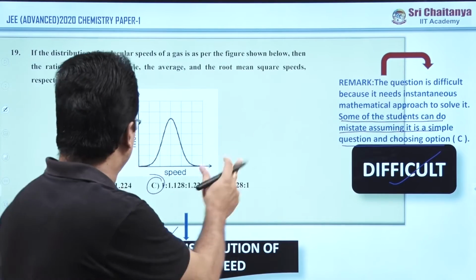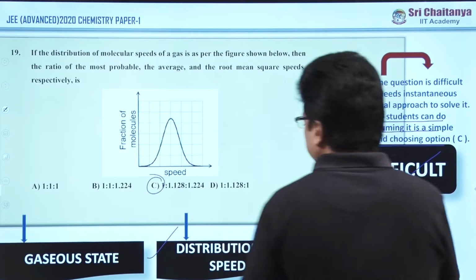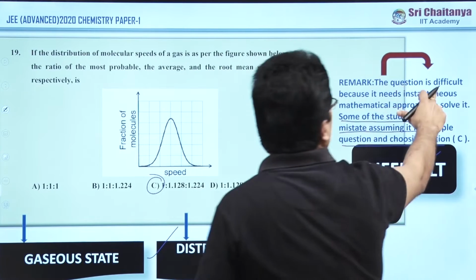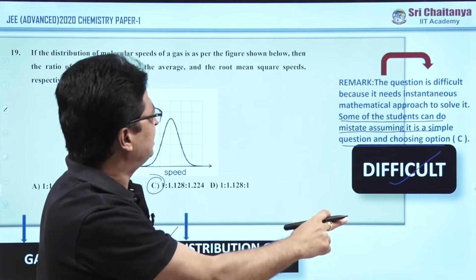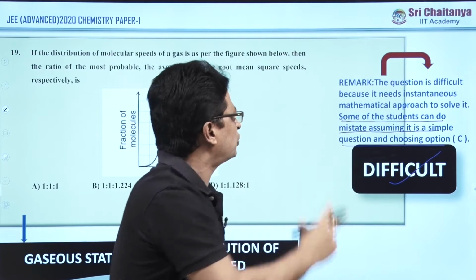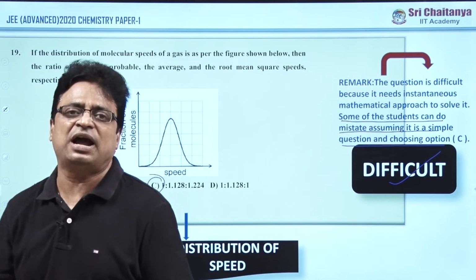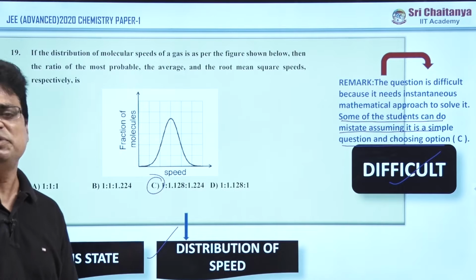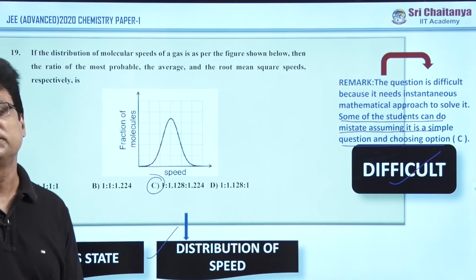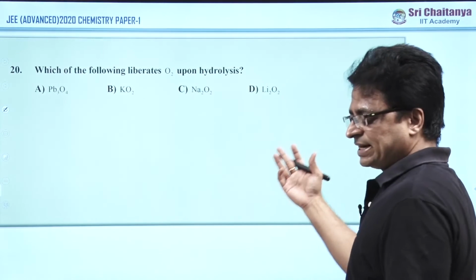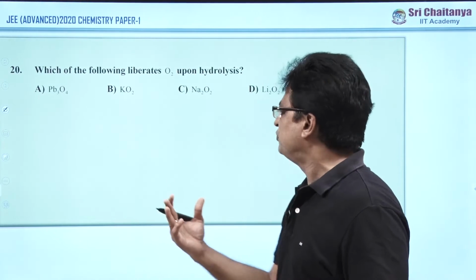Now, the first question is gaseous state, that is the topic, and this is the subtopic. The remark is that the question is difficult because it needs an instantaneous mathematical approach to solve it. Due to lack of concentration and lack of ideas of the mathematical approach, they missed it, and it becomes a difficult question. Now coming to question number 2, in section 1, that means in the straight objective.